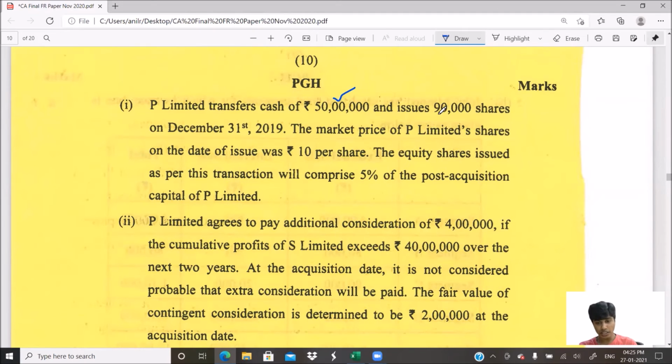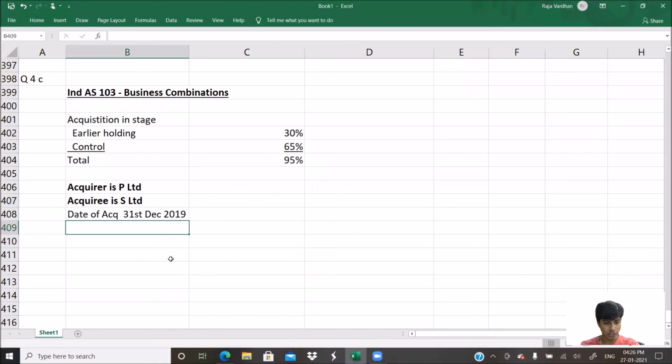For these 90,000 shares, we would not consider the nominal value, we would consider the fair value if given. On 31st December 2019, the market price of the share is 10. So this is considered as the fair value, and this is the value that we're going to consider. So purchase consideration will include 5 lakh cash and 90,000 shares at rupees 10 each. Let me start this purchase consideration computation.